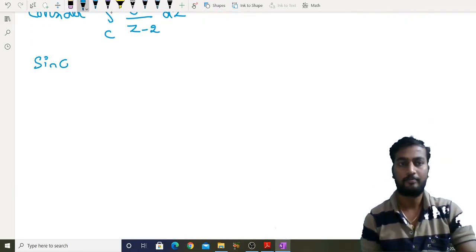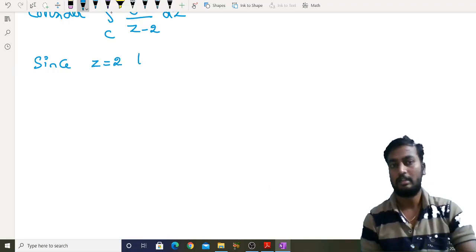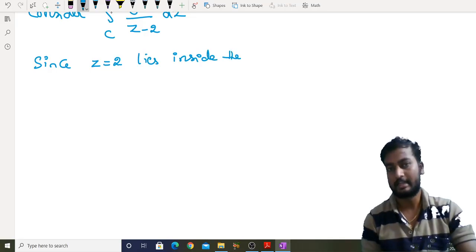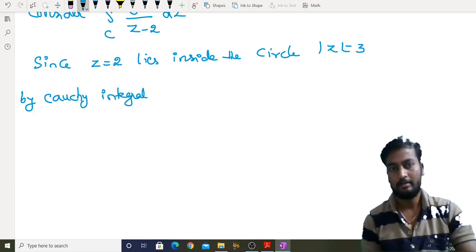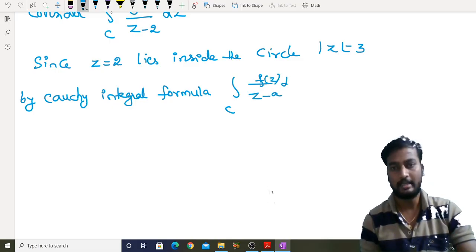Since z equal to 2 lies inside the circle, or z equal to 3. Therefore, by Cauchy integral formula, we can write integral over C of f of z by z minus a dz equal to 2 pi i f of a, right?